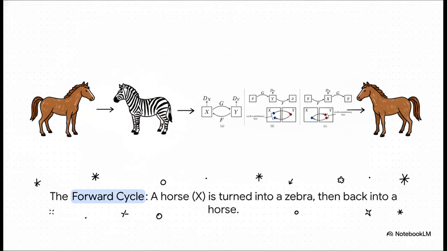We actually have two generators now. Generator G is learning how to turn horses into zebras. We give it a real horse, let's call it X, and it spits out a fake zebra. Then, right away, we give that fake zebra to our second generator, F, and its job is the exact opposite. Turn zebras back into horses. The final output is our reconstructed horse. That's the first half of our round trip.